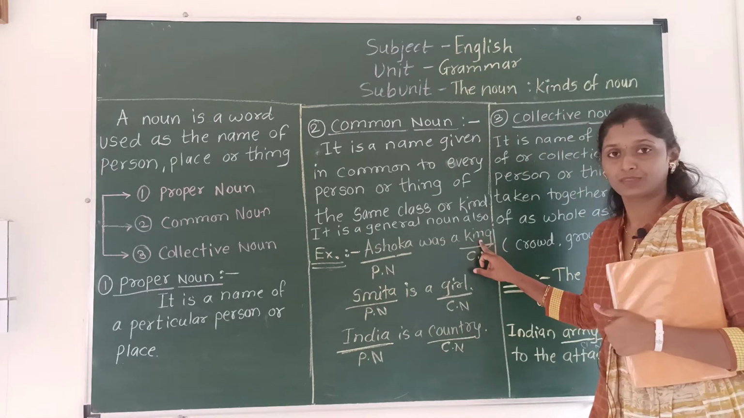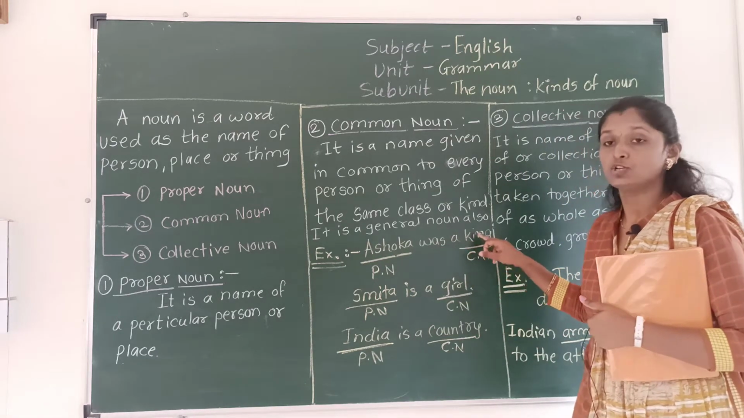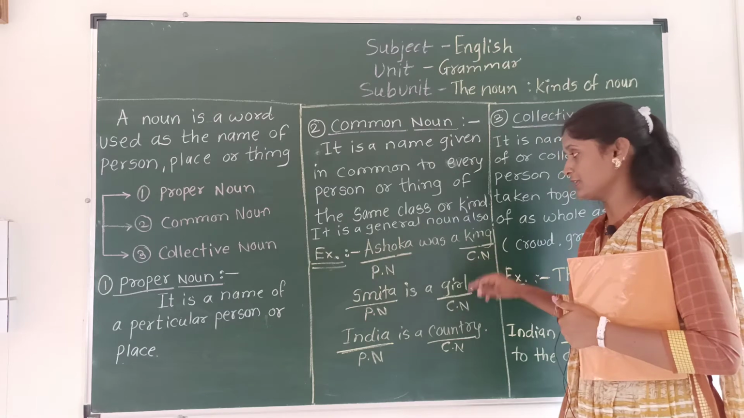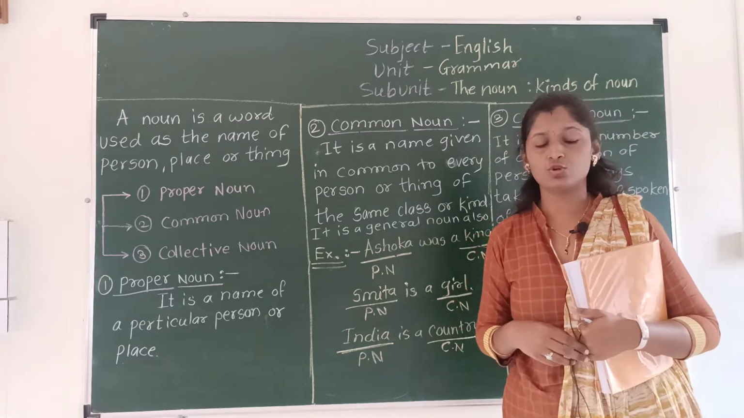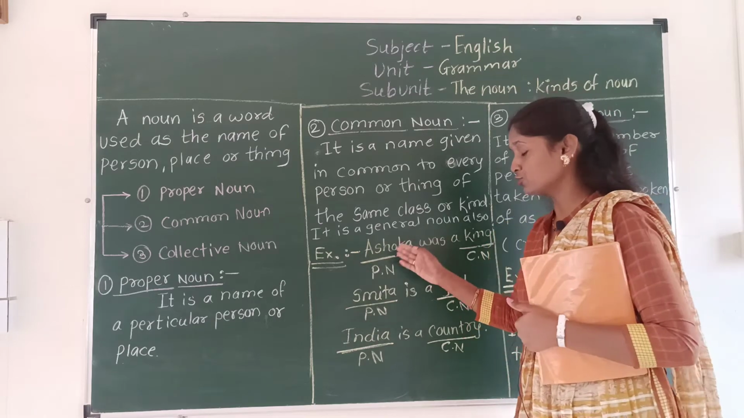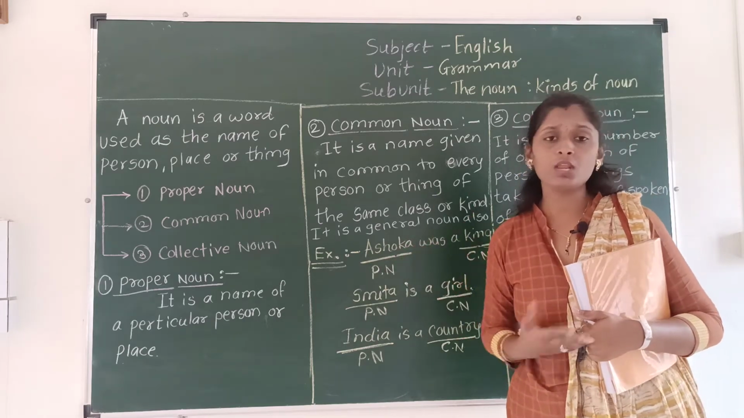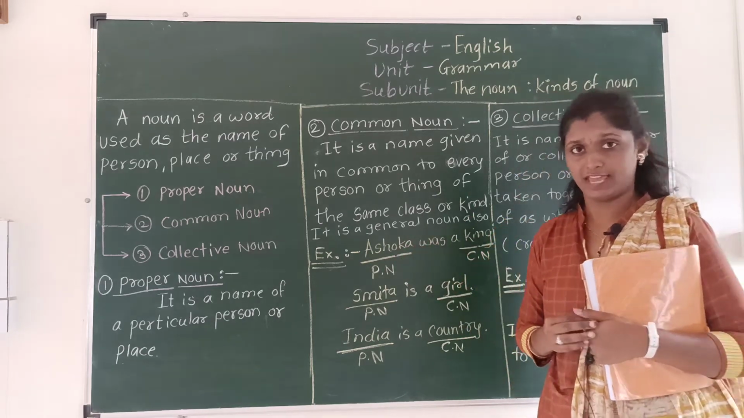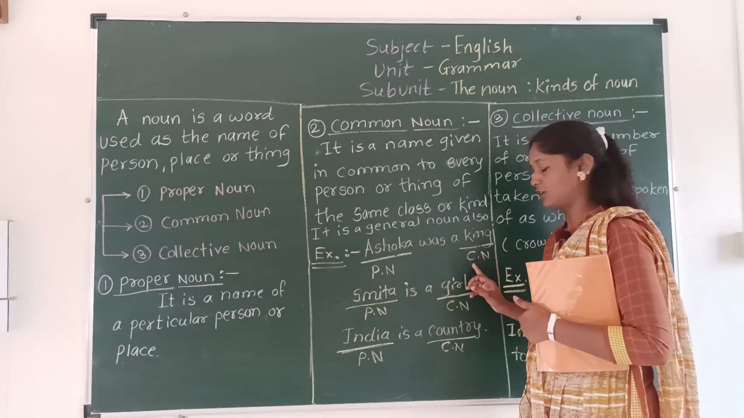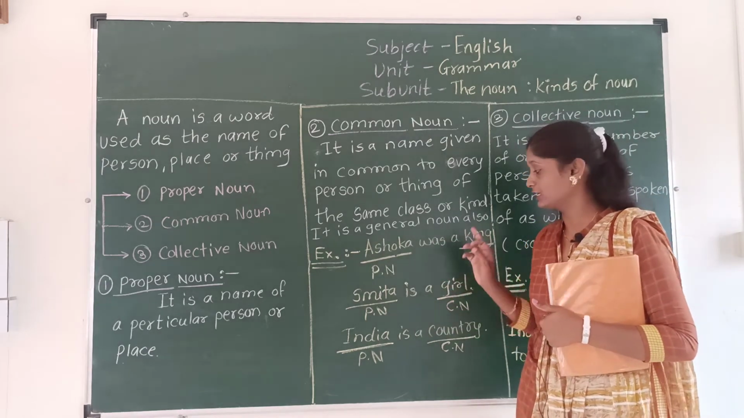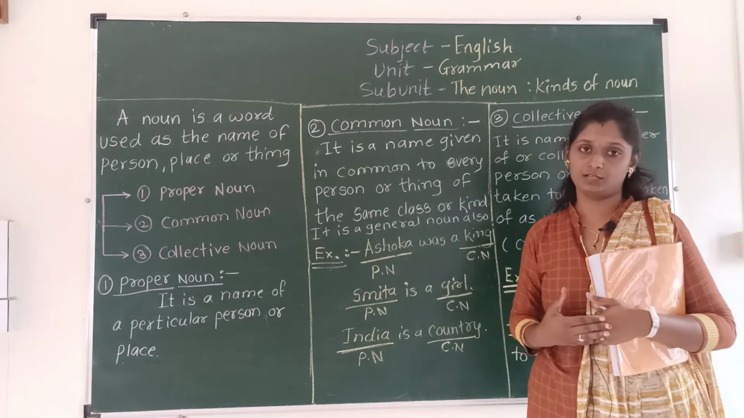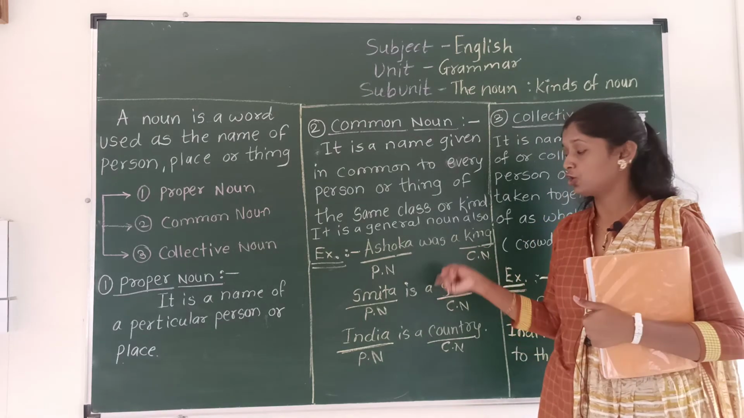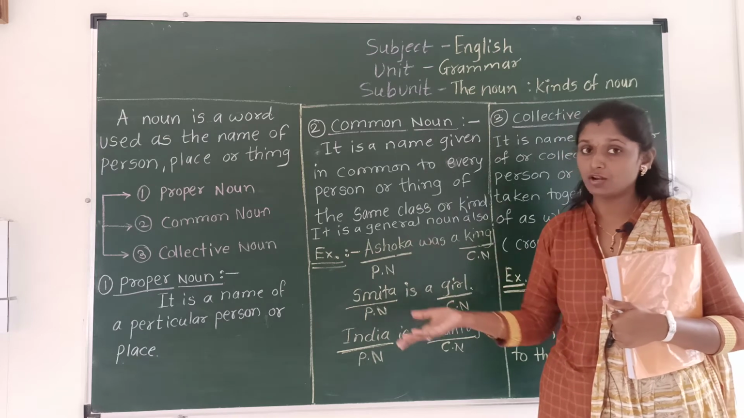And king. Ashoka was a king. So king is a common noun, because king we can use in a general form also. It means that not only Ashoka, but there were lots of kings also. So king we call a common noun. General form means not only one king, there are lots of kings.